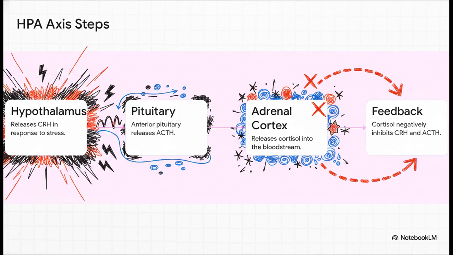First, a stressor causes the hypothalamus to release CRH. Second, this triggers the anterior pituitary to release ACTH into the bloodstream. Third, ACTH travels down to the adrenal cortex, stimulating the release of cortisol. And here is the absolutely crucial fourth step. That circulating cortisol then travels right back up to negatively inhibit the further release of CRH and ACTH. It effectively shuts off the stress response and returns the entire body to baseline.